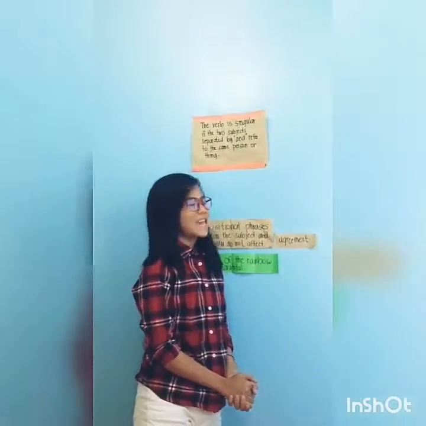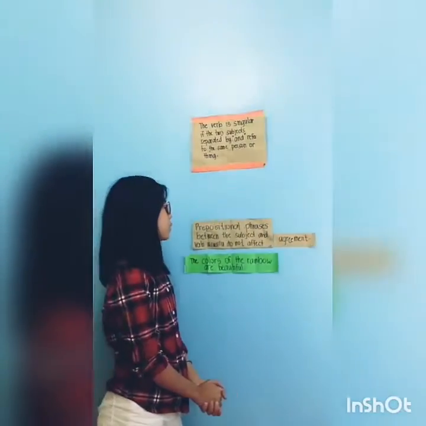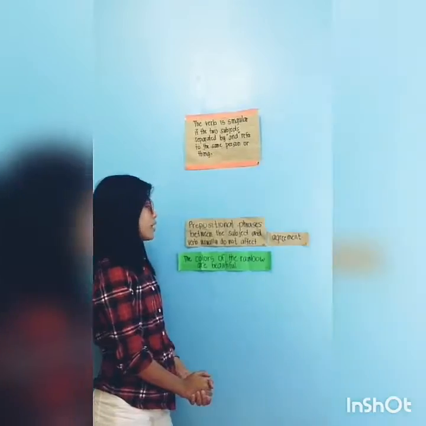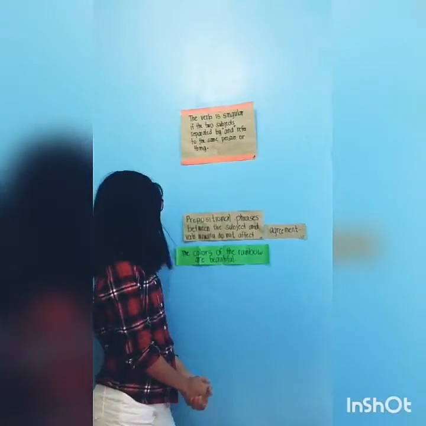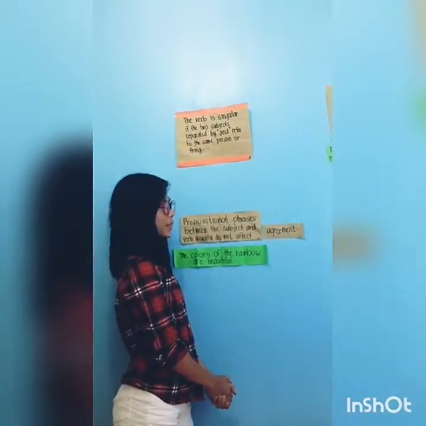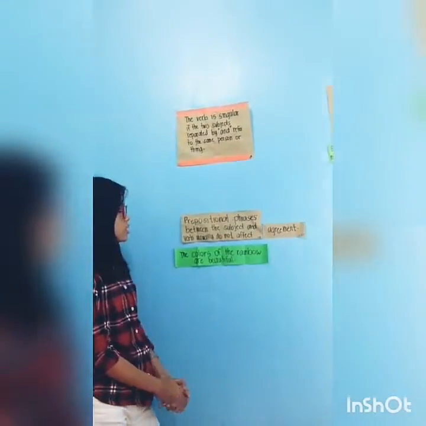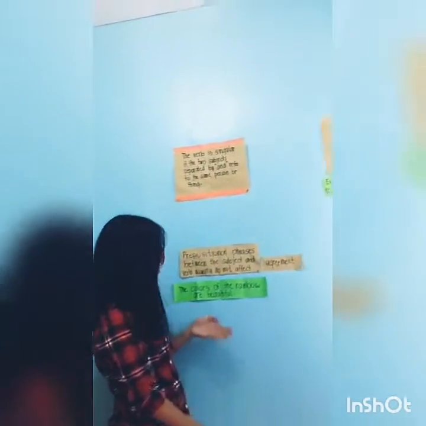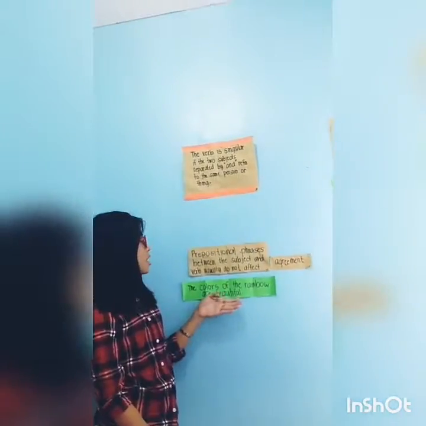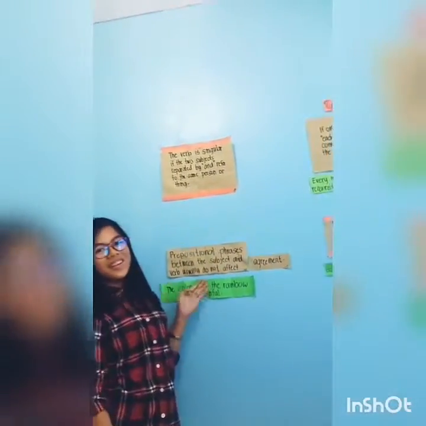Rule number 8. Prepositional phrases between the subject and verb usually do not affect agreement. Example, the colors of the rainbow are beautiful. So, our prepositional phrase is of the rainbow, and our subject is colors.